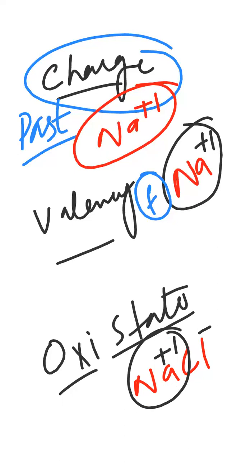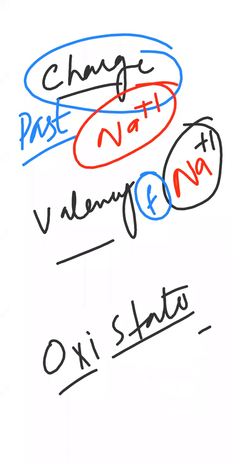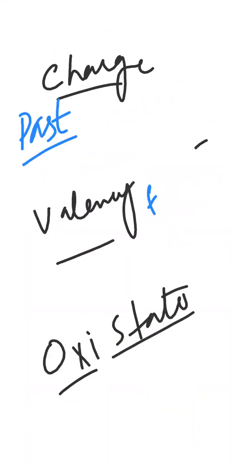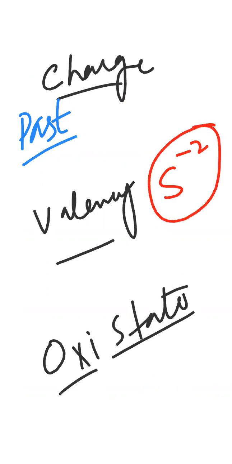Means the valency, the charge, and the oxidation state will remain the same all the time. No. Let me give you an example. That is sulfur. Let's start from the valency for the future. Sulfur has -2 valency. I'll let you know about the valency, किस group की क्या valency होती. For example, sulfur has -2 valency according to the periodic table, and this is fixed. What does it mean? It means when sulfur reacts, it will gain 2 electrons and it will make sulfur -2 ion. This is the valency. This is the future prediction.